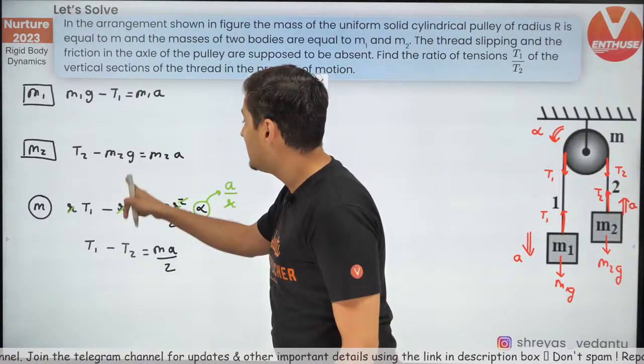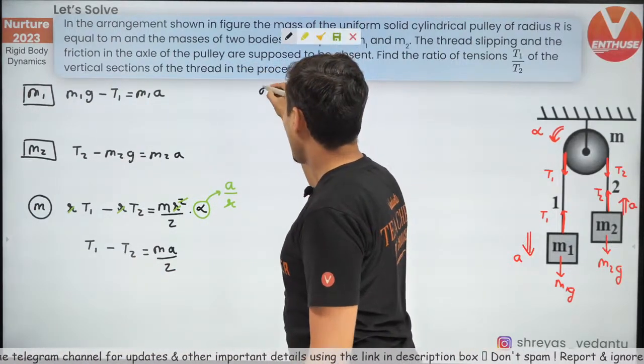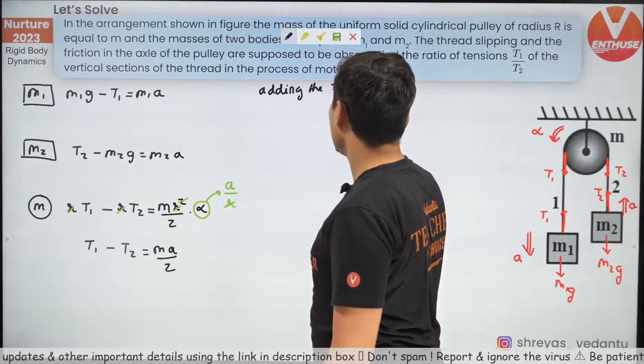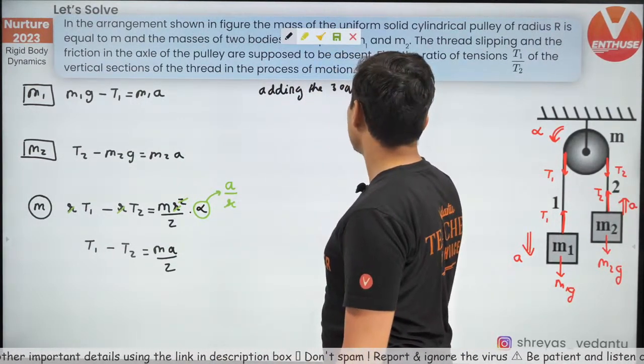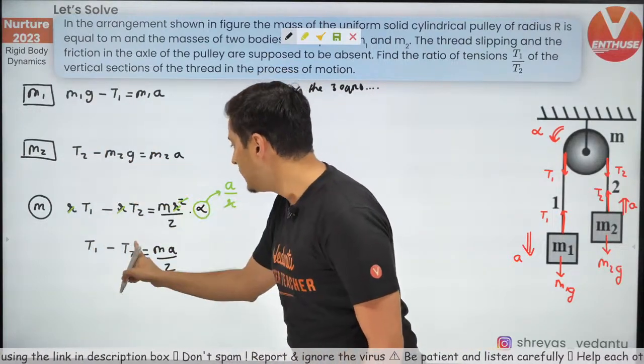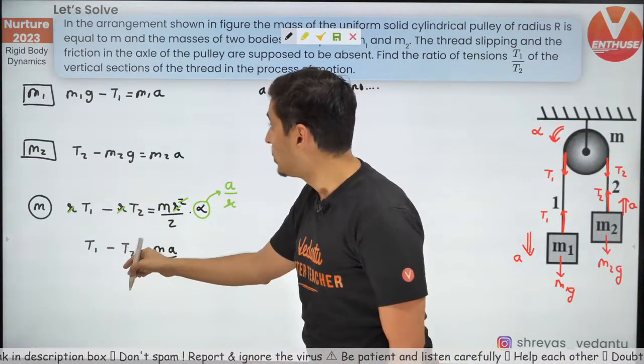Let's add all the three equations and see what we get. T1 and this T1 gets cancelled, T2 and this T2 gets cancelled. I hope you can see that.